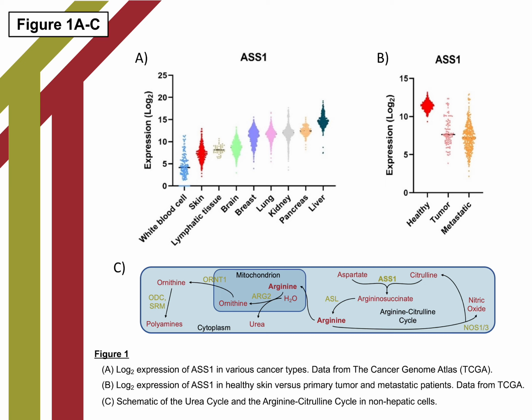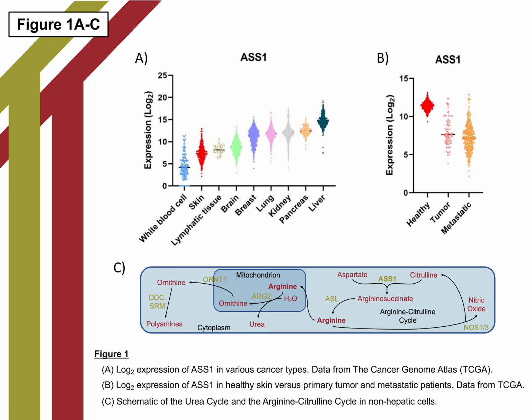When cells are unable to produce their own arginine, they become arginine auxotrophic, meaning that they become dependent on outside sources of arginine to continue proliferating. For this reason, methods to deplete a cell's outside sources of arginine have become attractive therapeutic options in the treatment of ASS1 deficient cancers, but have had limited results, necessitating further study of arginine metabolism in ASS1 deficient cells.